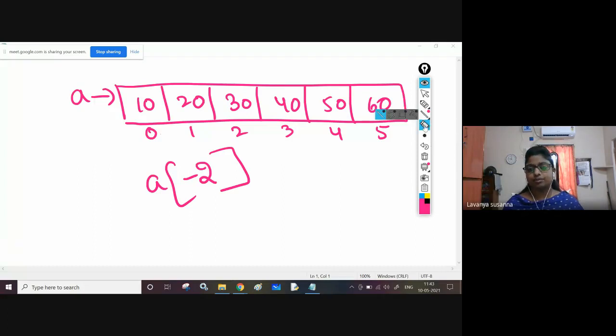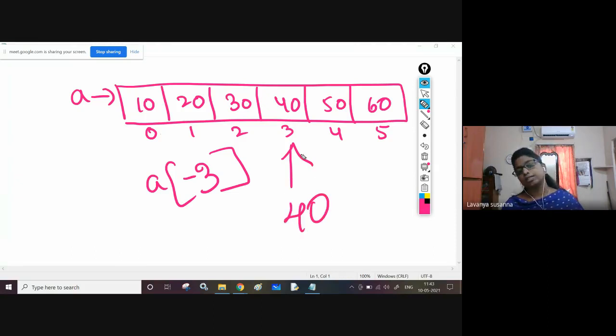If you want to display the last element, A of -1. A of -2 means last to second element. A of -3 means last to third element. This one will display 40. Like that you can give negative indexes also.